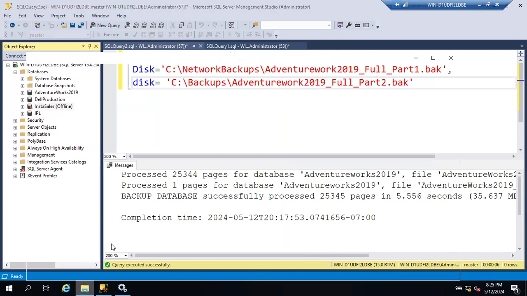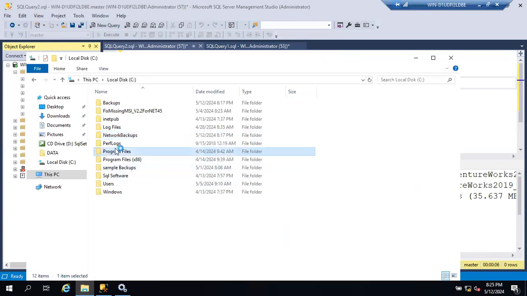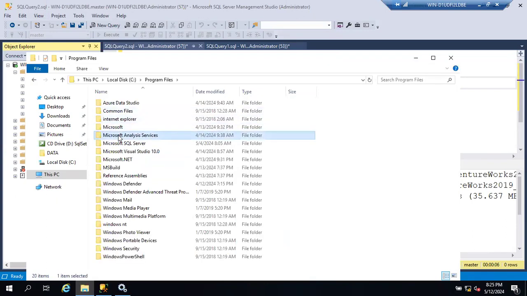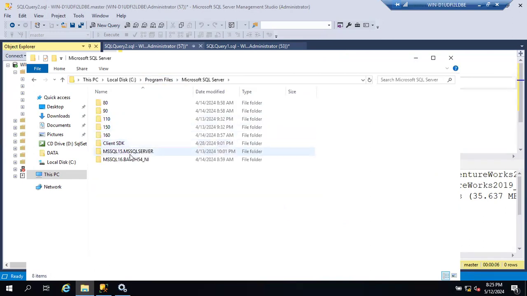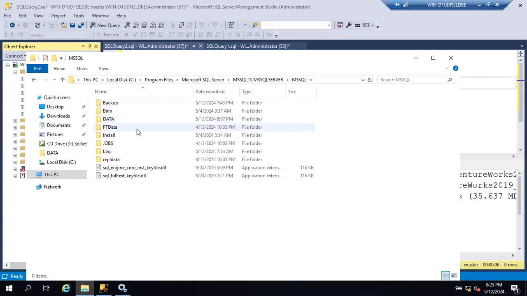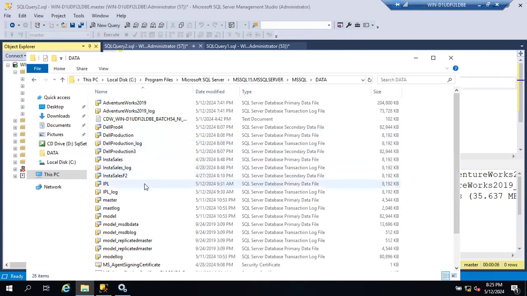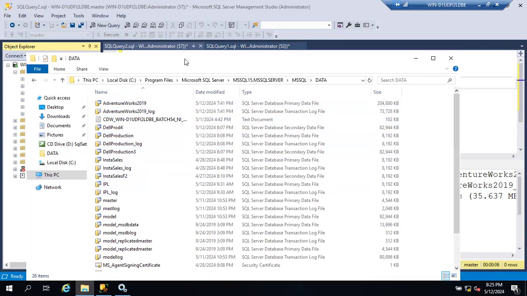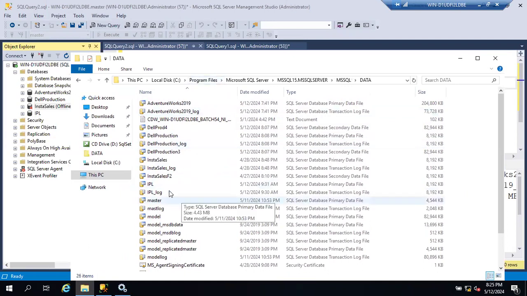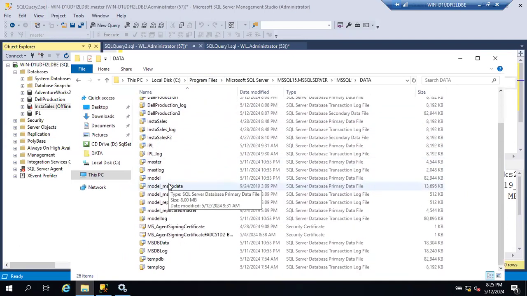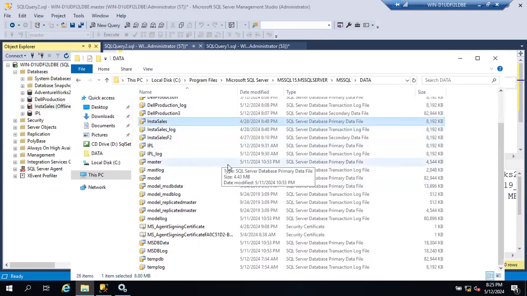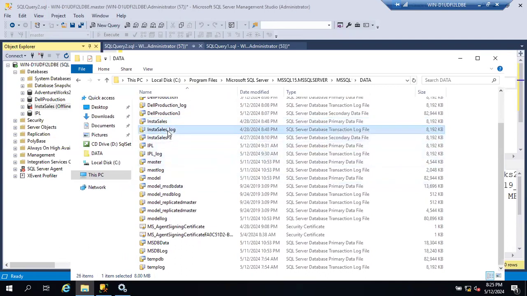Let's go to the path. I'll show you. C program files, Microsoft SQL Server, instance root directory, MS SQL, data folder. You can see all the databases, data files and log files. So what is the database name, guys? Insta sales. So go and check here. Insta sales database will be there. This is the data file of Insta sales. This is the log file of Insta sales.